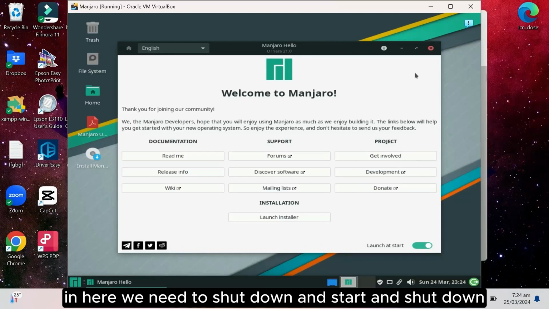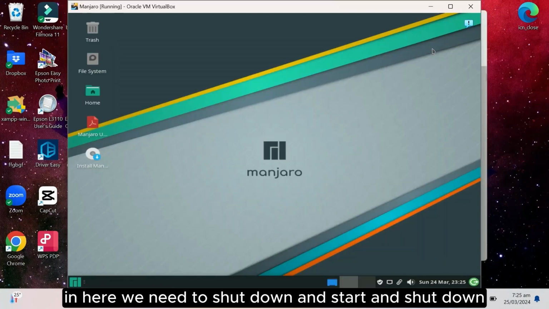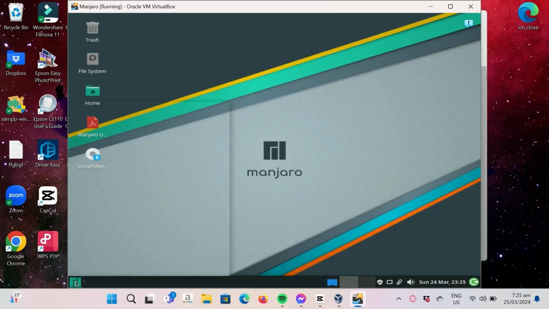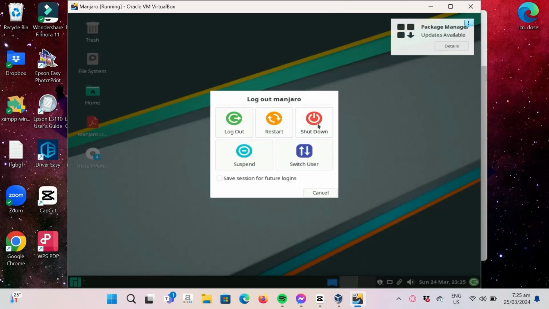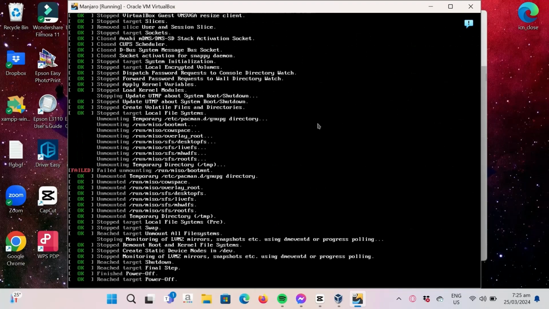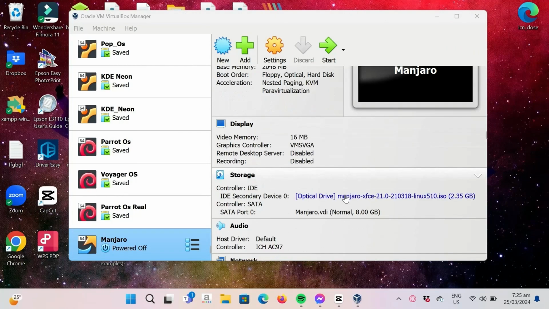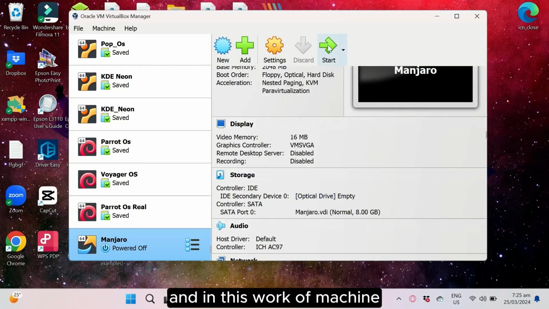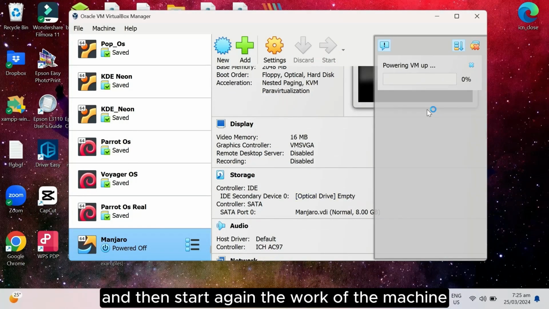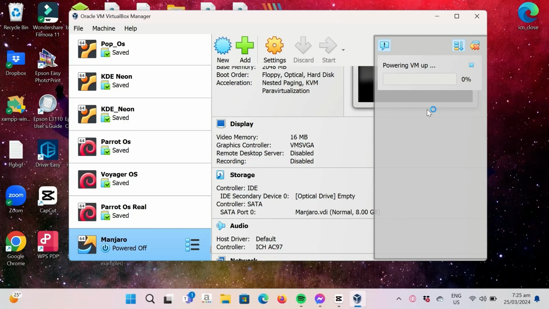Here, we need to shut down, exit and shut down Manjaro Linux. And in the virtual machine, we need to remove the disk and then start the virtual machine again.